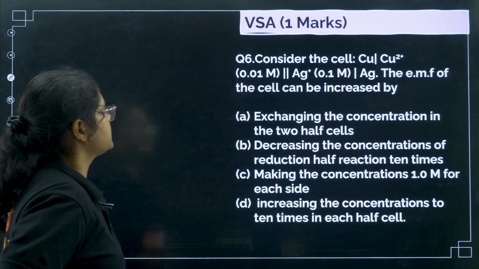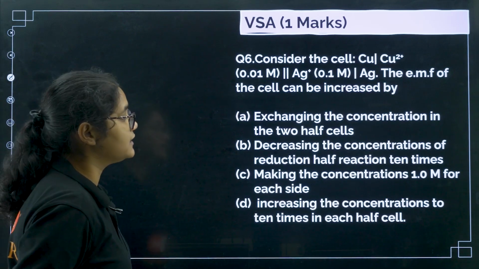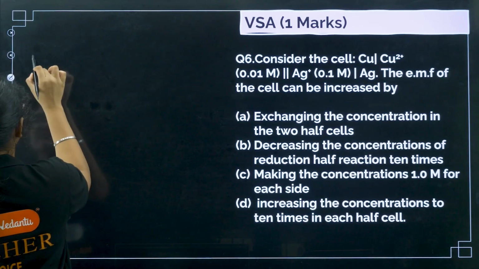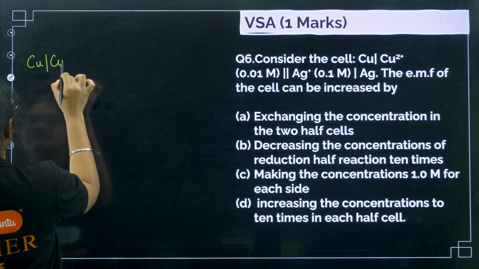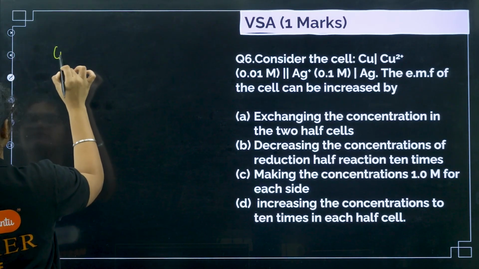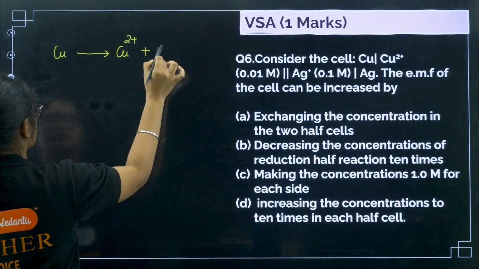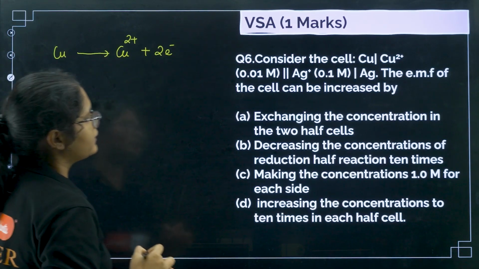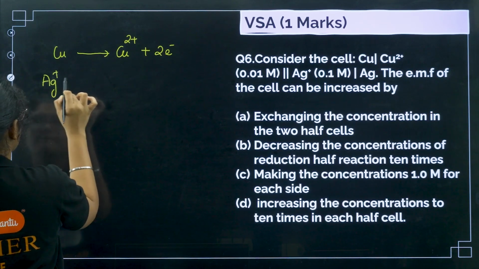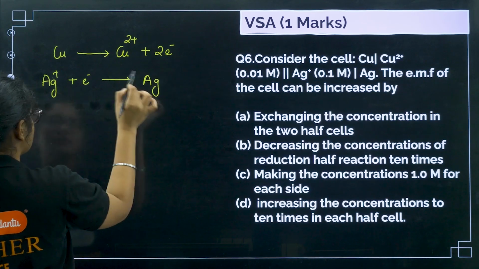Okay. Next, question number 6. Consider the cell. The EMF of the cell can be increased by. Okay. So now if you see, the reaction is like this. Cu gives Cu2+, right? So let me write the reaction like this. Your Cu gives Cu2+ plus 2 electrons, and then you have Ag+ plus 1 electron gives you Ag, okay, and multiply by 2 here.